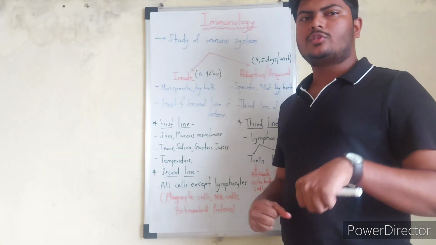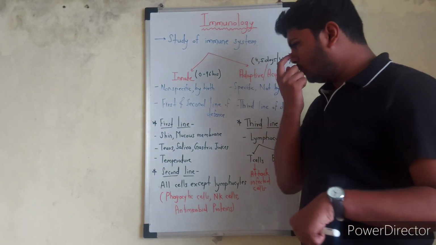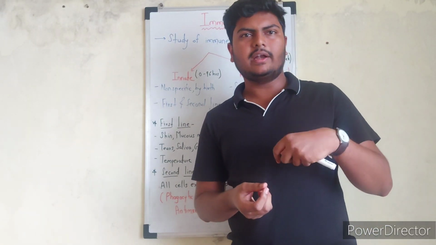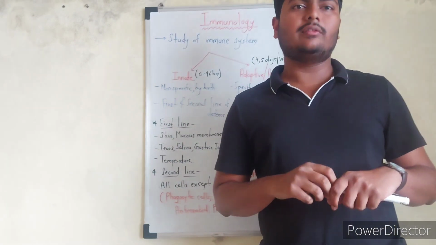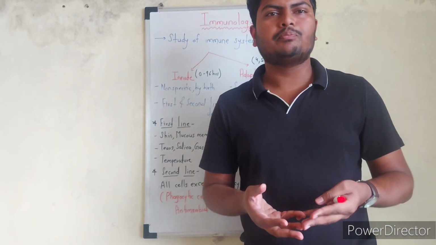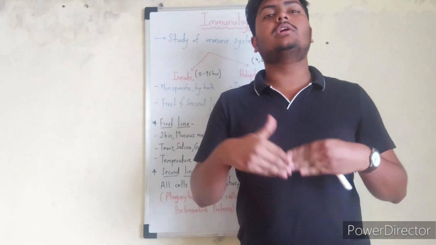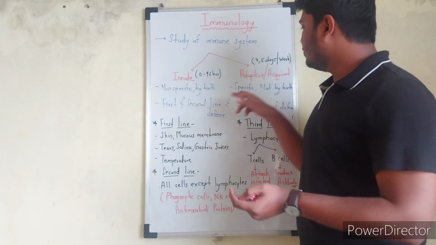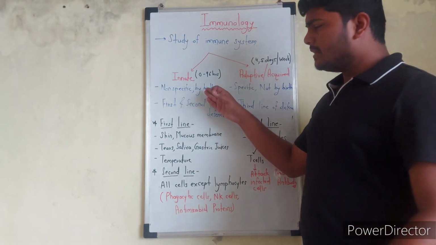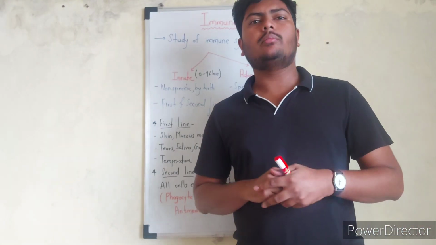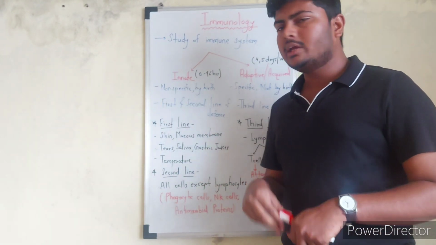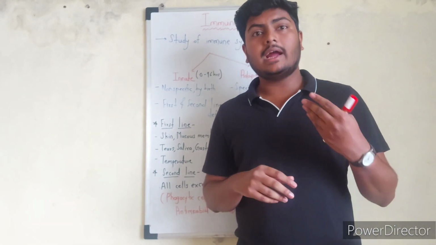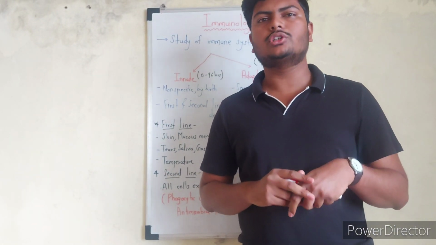In the case of the adaptive immune response, what happens is it is specific, so it acts accordingly. Like if a certain kind of bacteria is invading our body or a certain kind of virus is invading our body, it is specific against that. It will act differently to the different bacteria, to the different viruses. So that's what we call a specific immune system. The innate immune system is present by birth, so even a baby can have this innate immunity. The adaptive one is not present by birth. It develops when our body encounters any kind of foreign particle or pathogen for the first time.